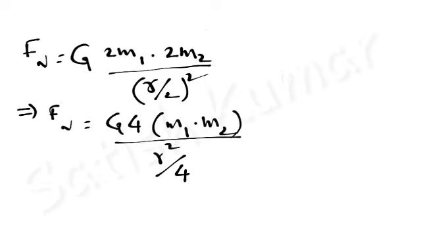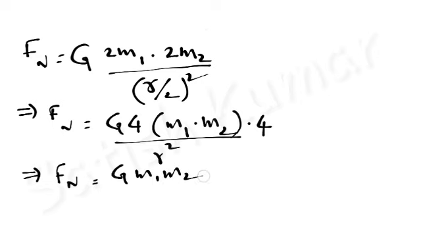Okay, this 4 comes to numerator. So Fn becomes G m1 m2 by small r square. 4 into 4, this is 16.